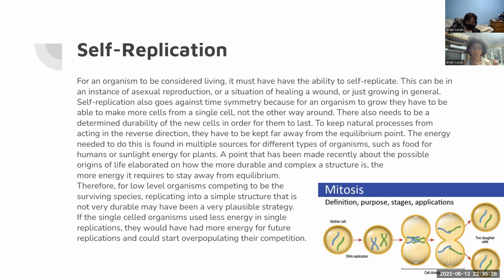So at the very beginnings of life, with low-level organisms, a very possible strategy would have been replicating into very simple structures, because this requires them to use less energy when replicating. So they would have more energy for future replications and they would be able to grow their population faster and overpopulate their competition.